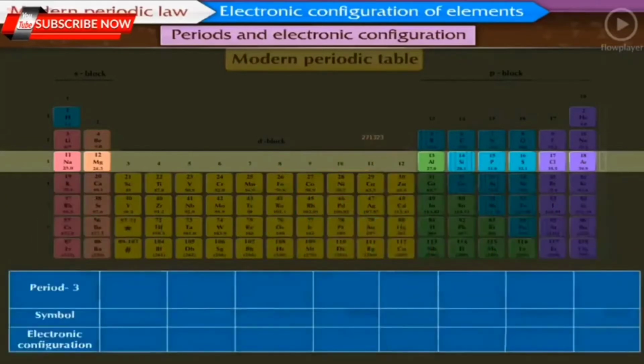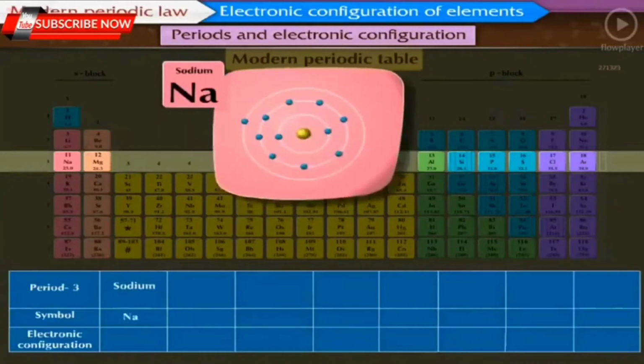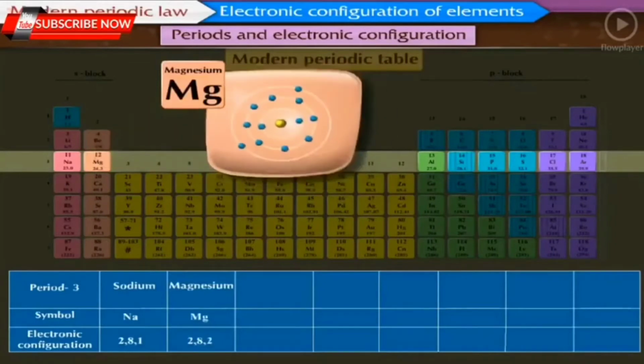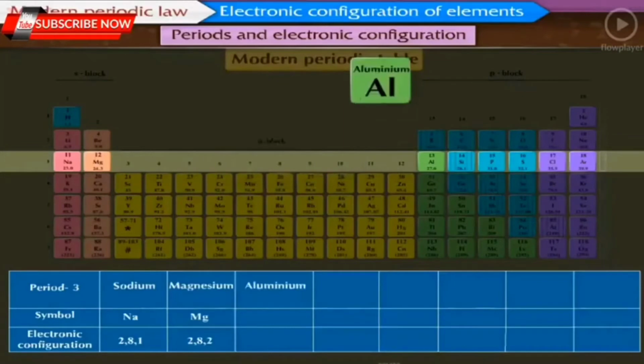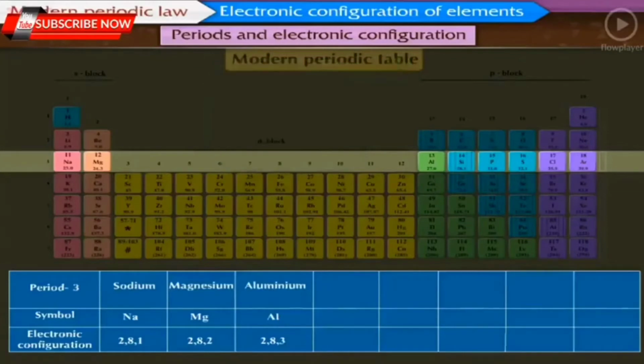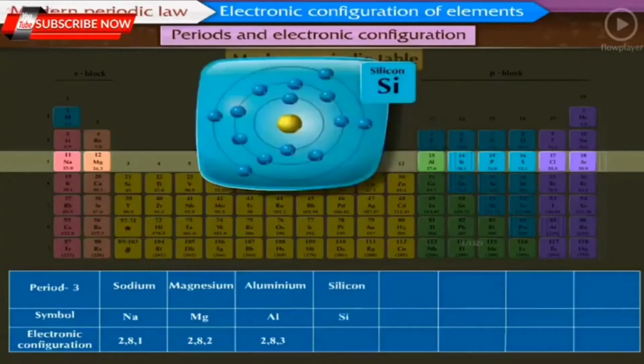The first element is sodium, that is Na. Its electronic configuration is 2, 8, 1. Magnesium, Mg. Electronic configuration is 2, 8, 2. Aluminium, Al. Electronic configuration is 2, 8, 3. Silicon, Si. Electronic configuration is 2, 8, 4.